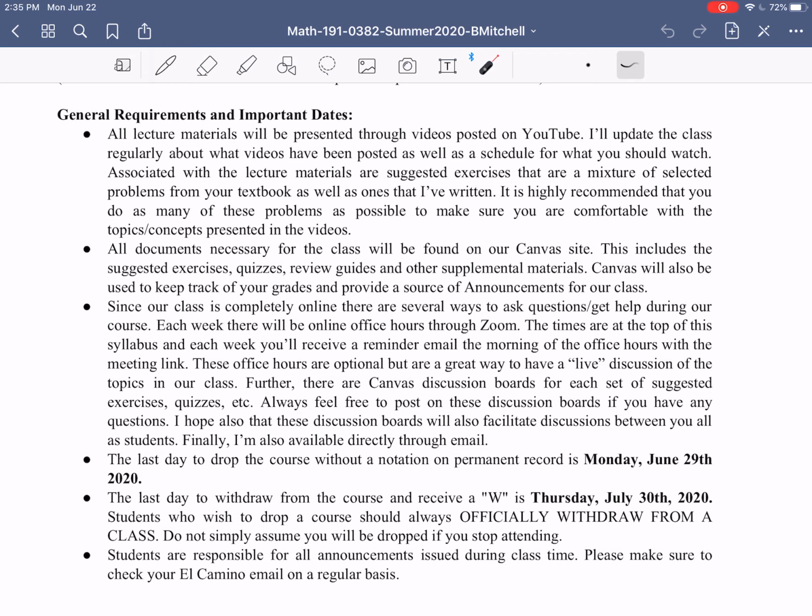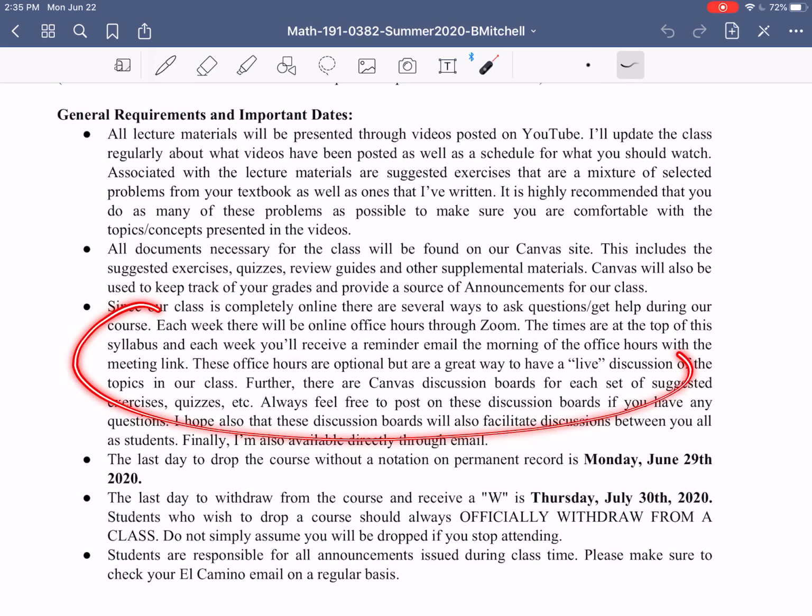Like I also mentioned, Canvas will be used to keep track of our grades and also to provide you guys a source of announcements. I'll use the announcements feature to let you know if there are big things coming up, and also to give you those schedules about where you should be on a regular basis.